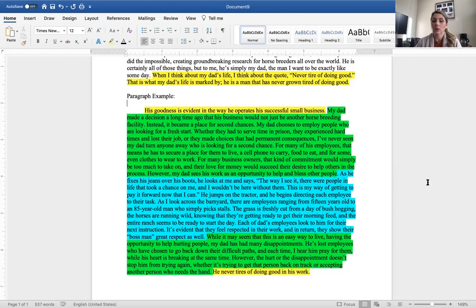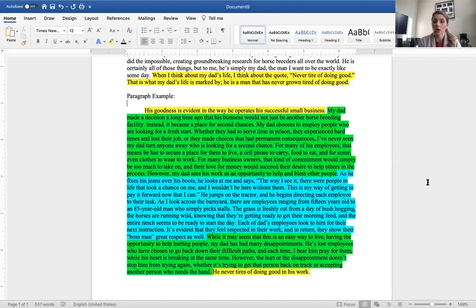For many business owners, that kind of commitment would simply be too much to take on, and their love for money would succeed their desire to help others in the process. However, my dad sees his work as an opportunity to help and bless people. As he fixes his jeans over his boots, he looks at me and says, the way I see it, there are people in life that took a chance on me, and I wouldn't be here without them. This is my way of getting to pay it forward now that I can. He jumps on the tractor and he begins directing each employee to their task.